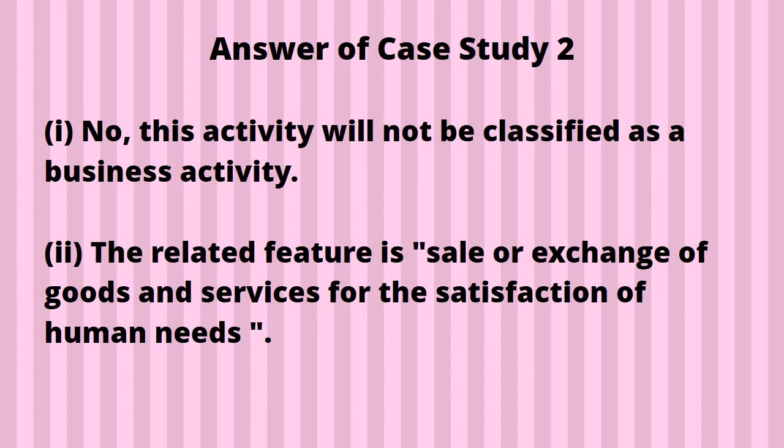Second number, the related feature is sale or exchange of goods and services for the satisfaction of human needs. See, sale or exchange did not take place, but definitely satisfaction of human needs, satisfaction of the party, satisfaction for Rahul that he has got some very good eatable items from his cousin's shop. This related feature is sale or exchange of goods and services for the satisfaction of human needs. It is the answer to question number 2.